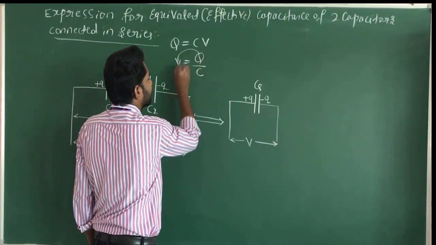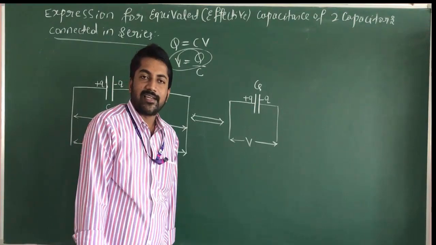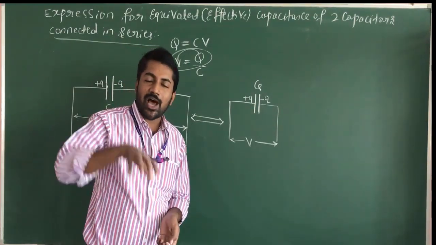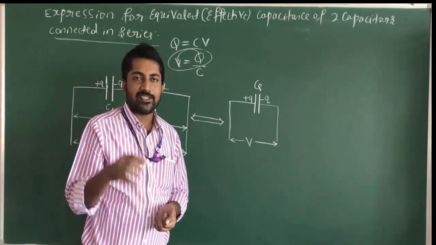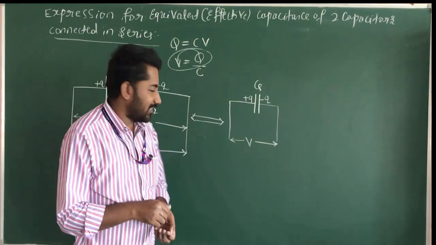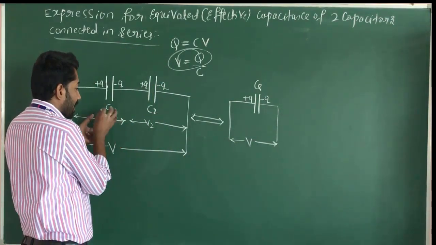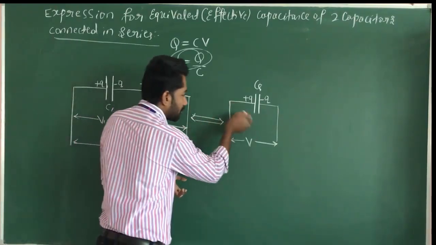The potential difference is directly proportional to charge. If we apply more potential, the charge stored on the capacitor is more. If we apply less potential, the charge stored on the capacitor is very less. Here, the capacitance of this diagram is equivalent to this diagram.